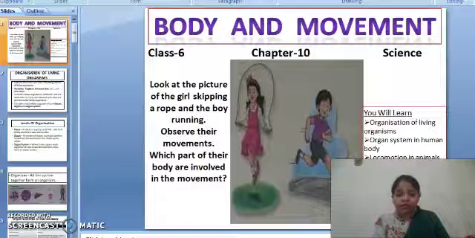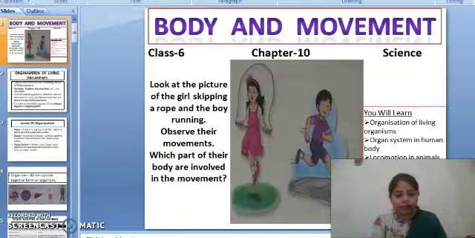This chapter will interest you a lot because in this chapter you will come to know about the organization and organ system of human body and how the locomotion in different animals is possible, how our body is so flexible. You will come to know through this chapter. So let's start this chapter and be very attentive, listen carefully and observe all the diagrams which I will be showing you in the slides.